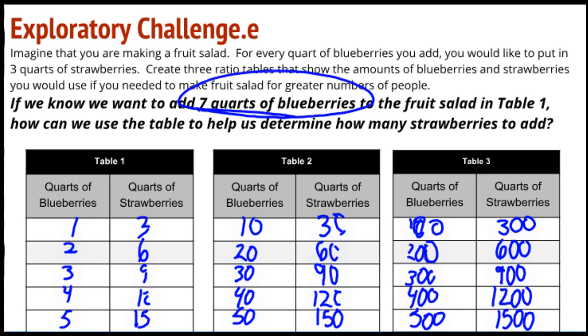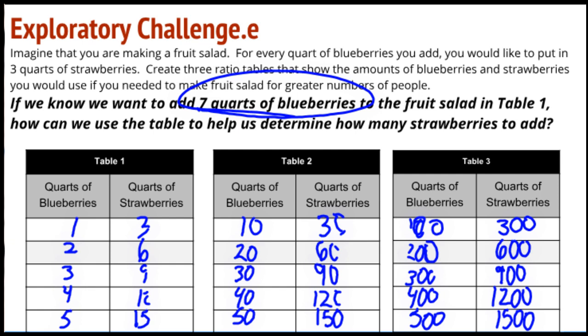It's good to read it. 7 quarts of blueberries. Now, I already showed you one possible trick. It's not a trick, one cool mathematical thing. I could combine the 3 and 4 here and the 9 and 12 here, and I would have 7 and 21. So for 7 quarts of blueberries, I would need 21 quarts of strawberries. That's one way I could do it.